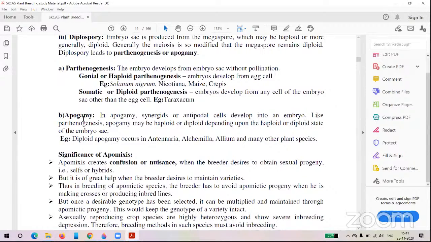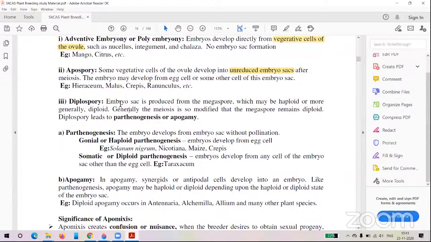These four are important for the examination. Adventitious embryony means the embryo is directly developed from the vegetative cell of the ovule.